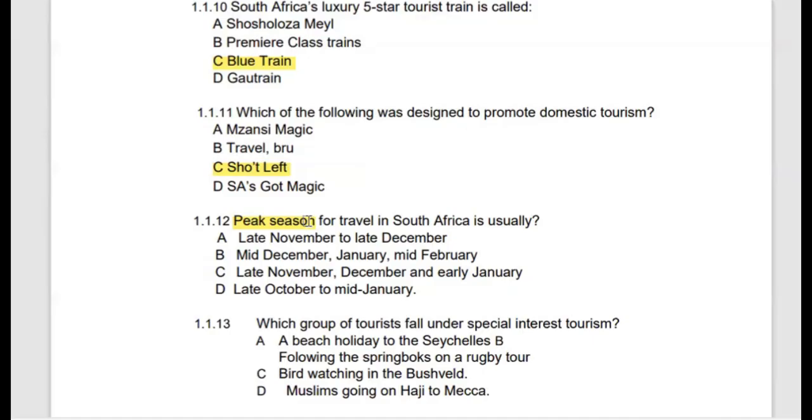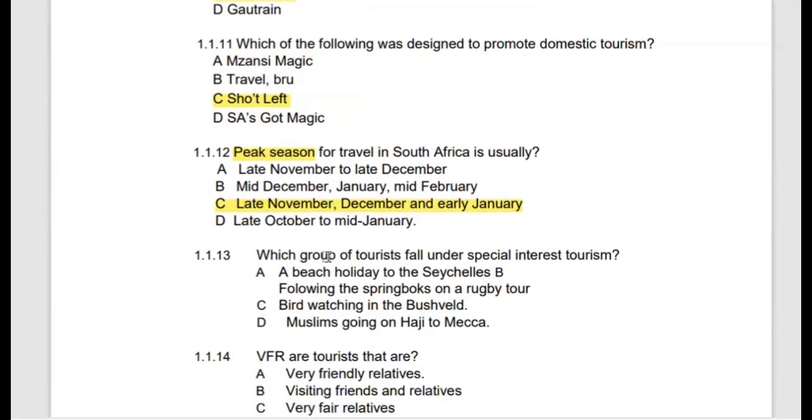If you look at the options, the most suitable option would be from late November, then December and early January, which is commonly referred to as the festive season. So people start traveling in large numbers from late November, December, and up until early January. This is what we refer to as the peak season of travel in South Africa.